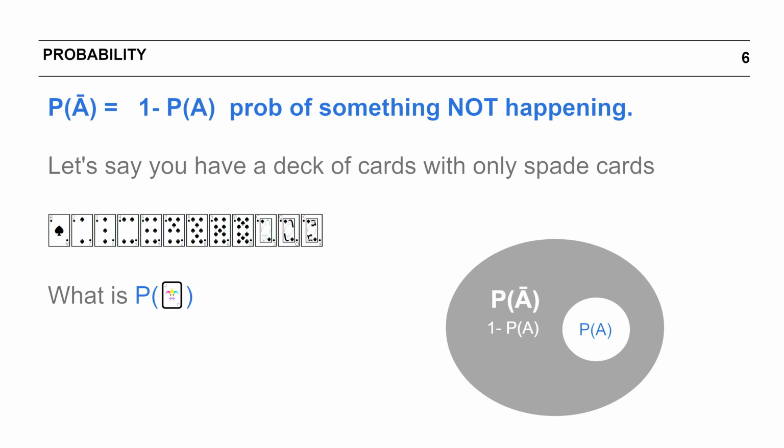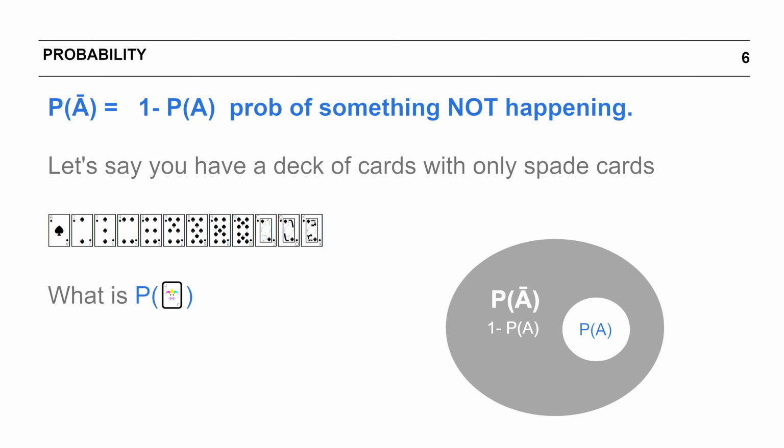By definition, if the white circle is the probability of the event of our interest, everything else becomes the probability of that event not happening. This is denoted by the gray area in the larger circle. Given that the maximum possibility of anything is 1, by simple logic we conclude that the probability of an event not happening is 1 minus the probability of that event happening.